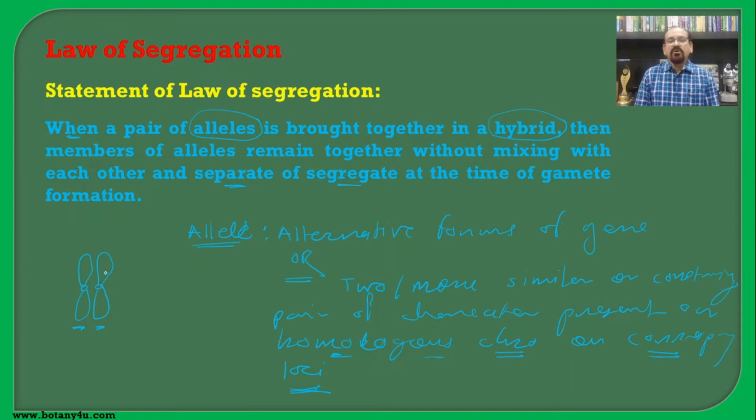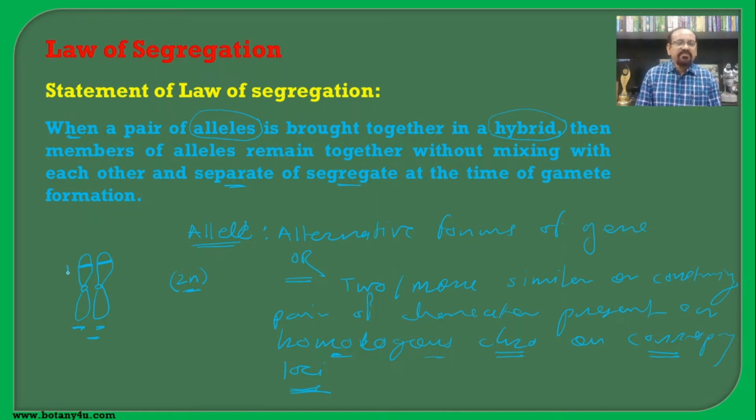In a diploid organism, the chromosomes are present in pairs. In triploid, 3 chromosomes similar, that is homologous chromosome. In tetraploid, 4, etc. Suppose this is one position on the homologous chromosome and this is the same position on the other homologous chromosome.